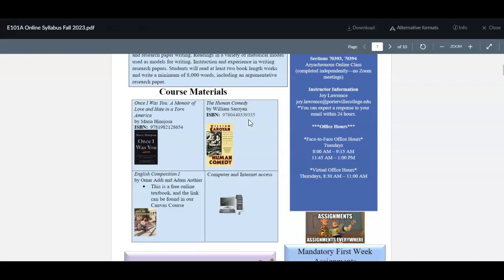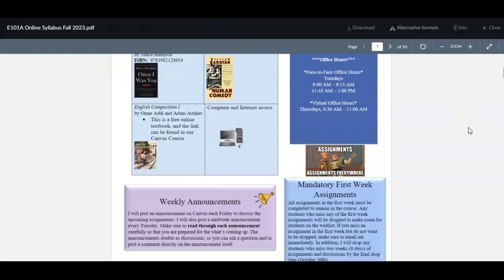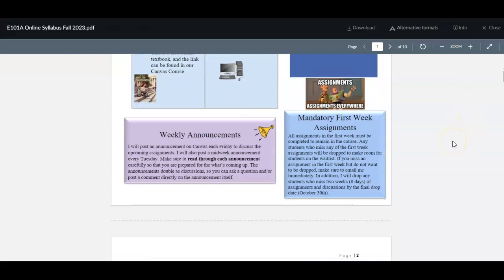You can get these books at the bookstore, or you can get them online. I'm not requiring you to get them at our campus bookstore. And you can also get them in the lending library. Those copies are limited, so you'll want to get to the lending library as soon as you can if you want to check those out for the semester. There are some mandatory first week assignments, and those are to help me know who is participating in the course.